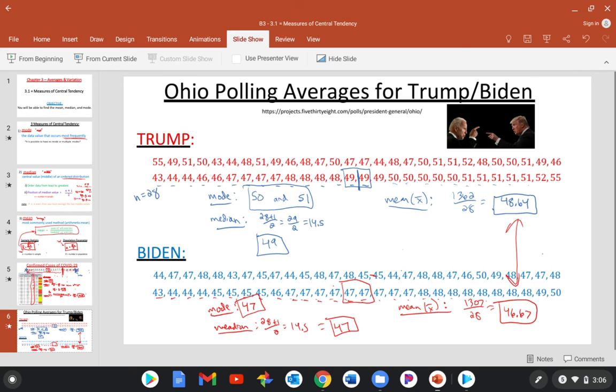So statistics are good, but they don't always tell the whole story, and you can't always make accurate predictions based on them.